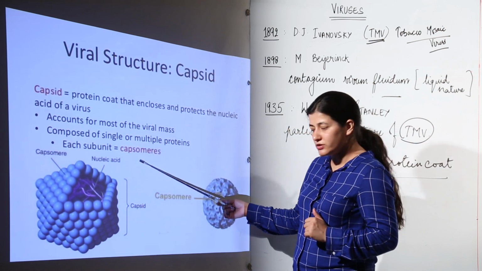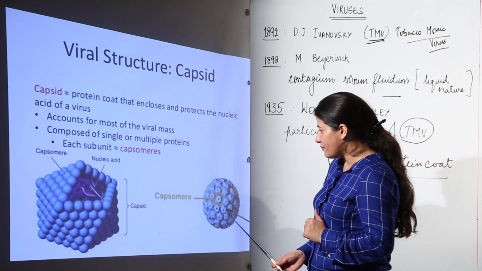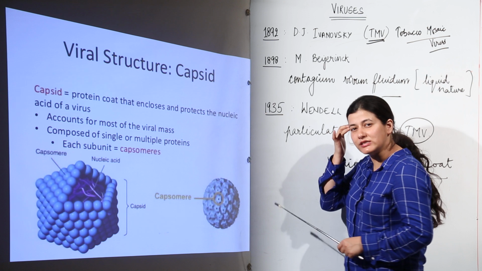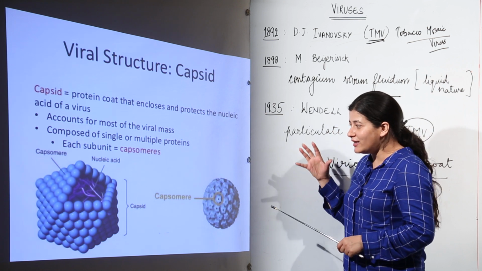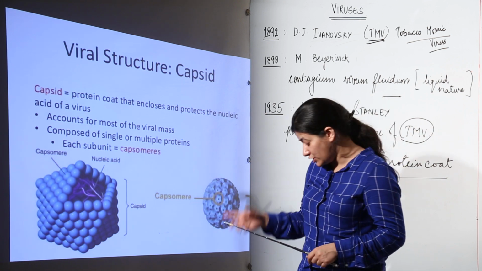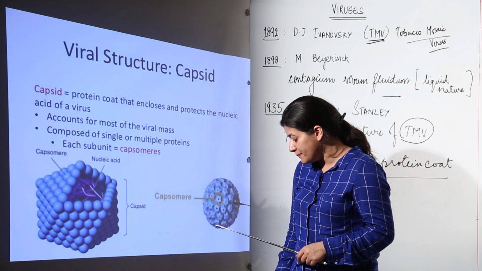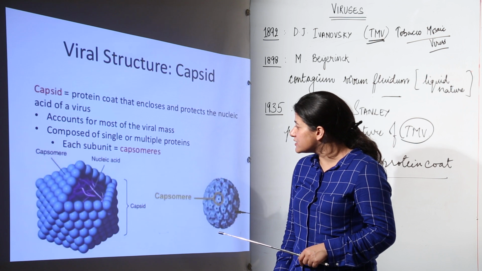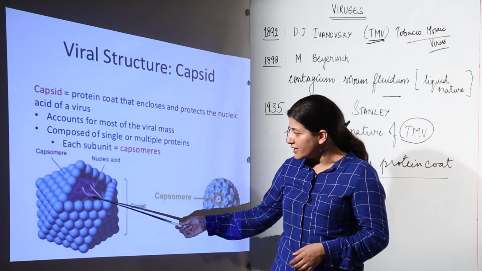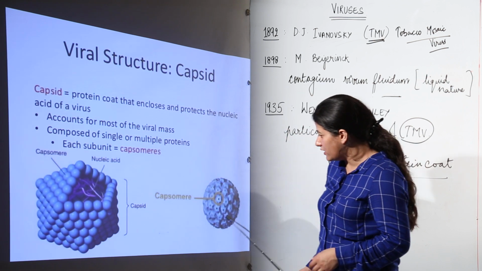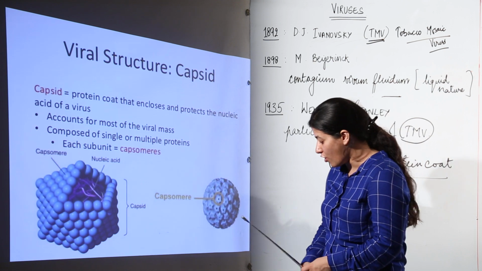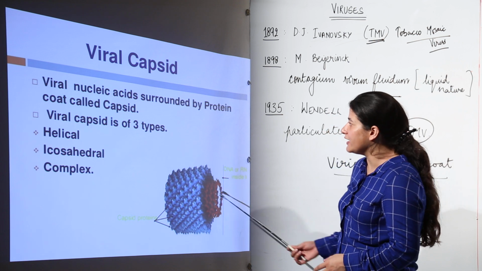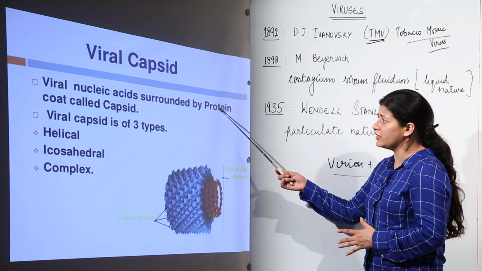A single subunit is called a capsomere, and you must remember that these capsomeres are often formed of proteins, and certain glycoproteins are also present, and they are responsible for infection caused by virus. So they assist in the infection that is to be caused by virus. Over here you can see there is a nucleic acid inside, there are capsomeres, and this is the simplest representation of the capsid.